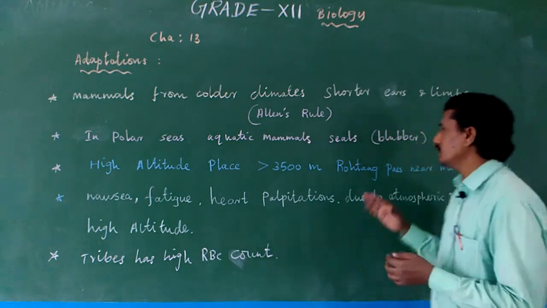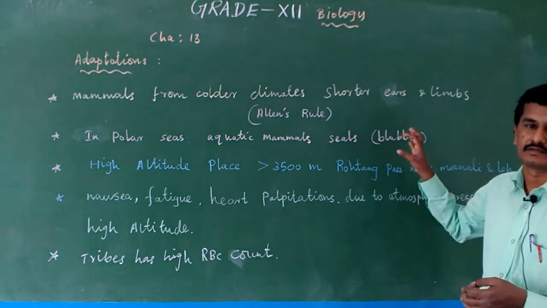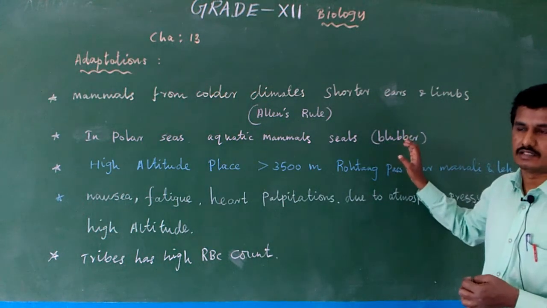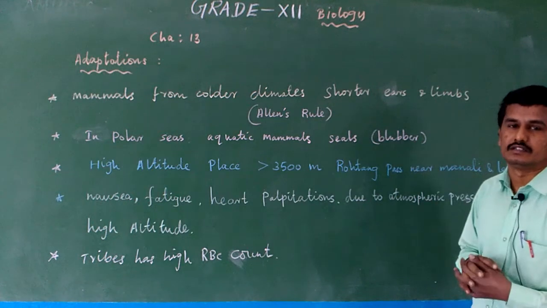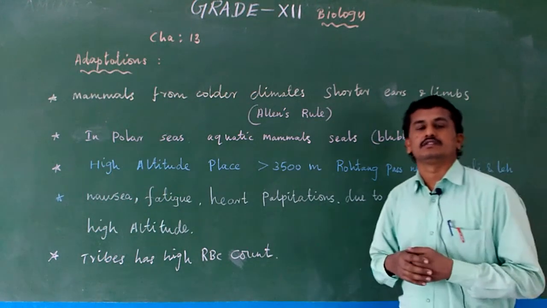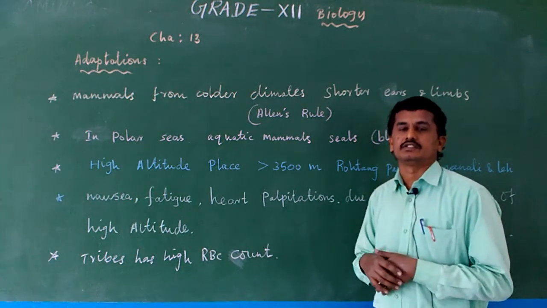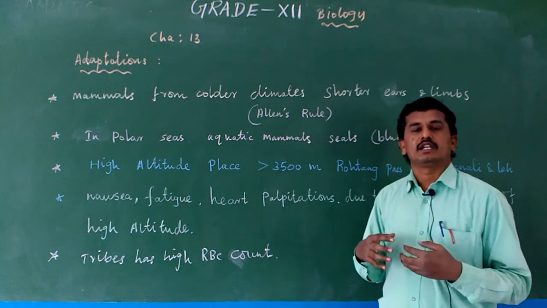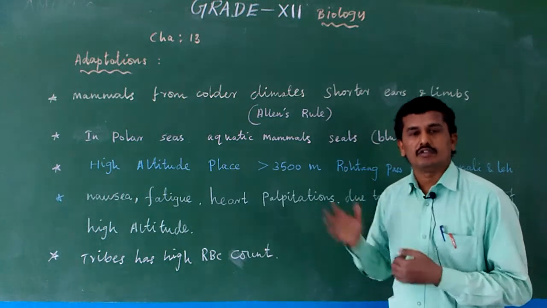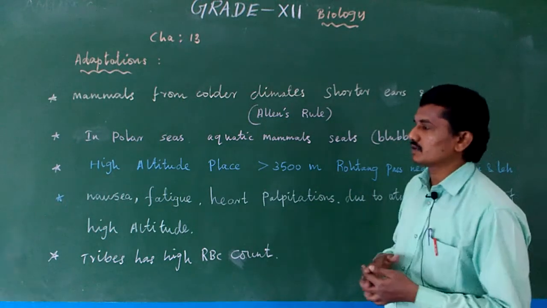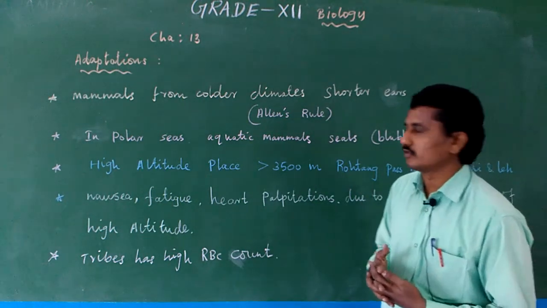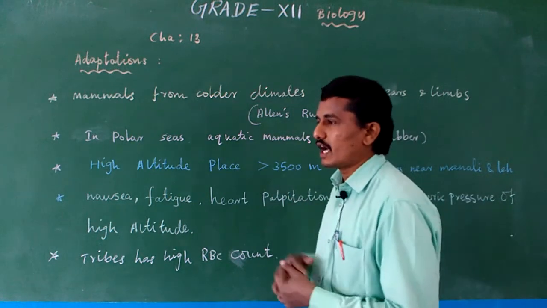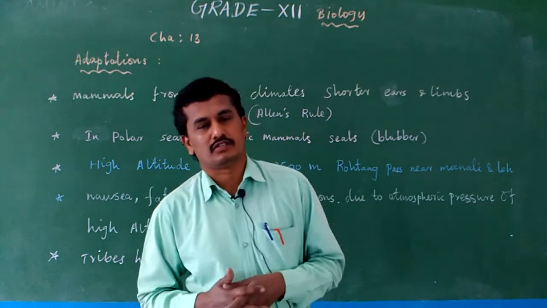Blubber is nothing but a form of fat, a sheet of fat below the skin, for insulating from climatic conditions. So from the cold climate outside, the body is insulated with the use of blubber, present only in aquatic mammals like seals.